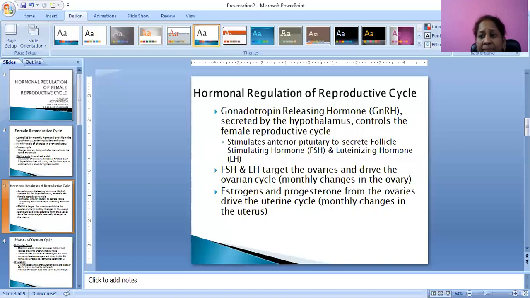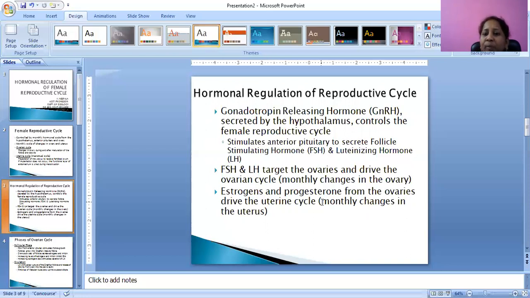These changes occur monthly in the ovary. Coming to the discus proligerus: the layers covering the ovum are the corona radiata and discus proligerus. These are the two layers, and from the discus proligerus only, estrogen will be released.